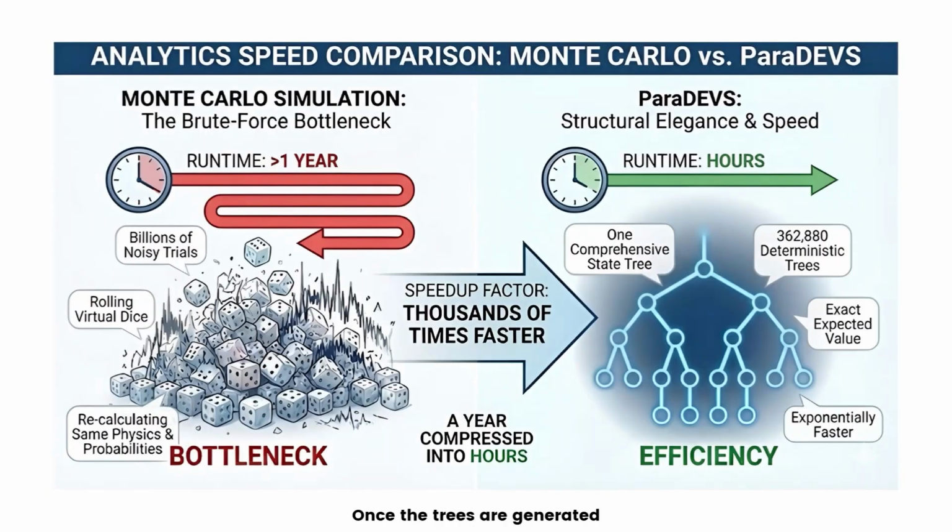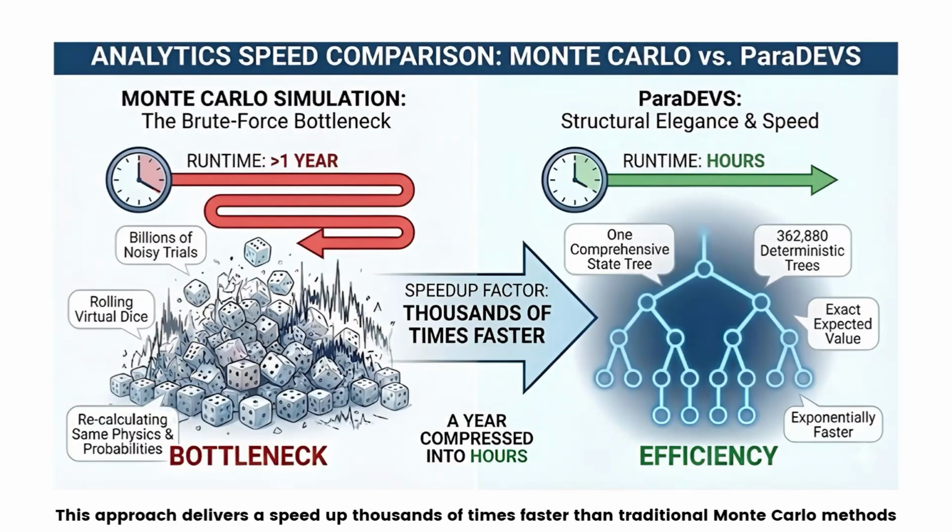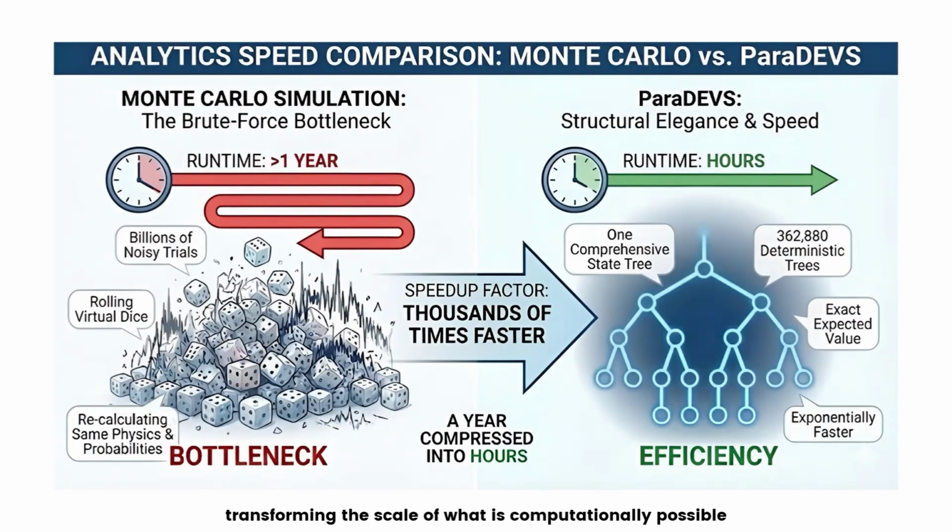Once the trees are generated, it is trivial to search the results. We instantly identify which tree yielded the highest expected runs, the highest floor, or the most consistent performance. This approach delivers a speed up thousands of times faster than traditional Monte Carlo methods, transforming the scale of what is computationally possible.